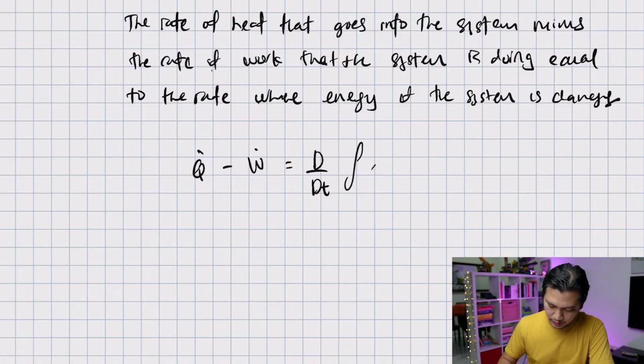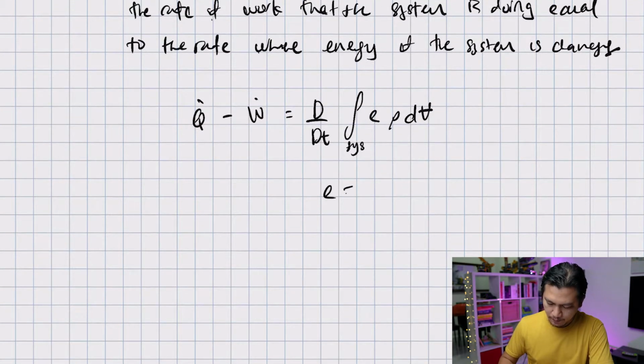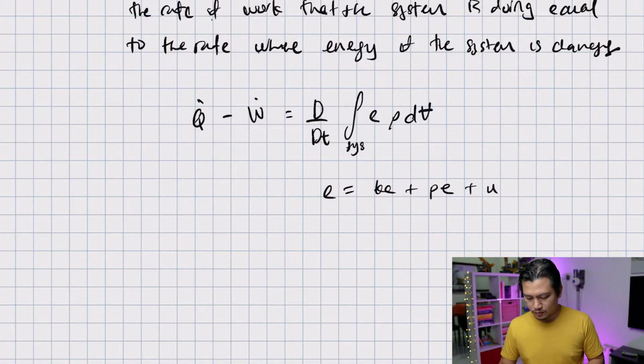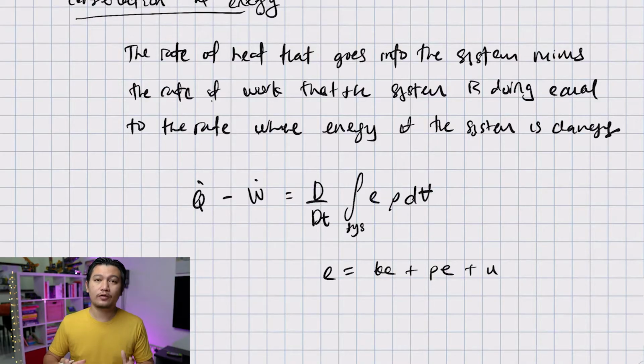So this is the integration over system, e times rho dV. And e here, small e, is the combination of kinetic energy plus potential energy plus internal energy per unit mass. So this is u. Okay, so that is your equation for conservation of energy.